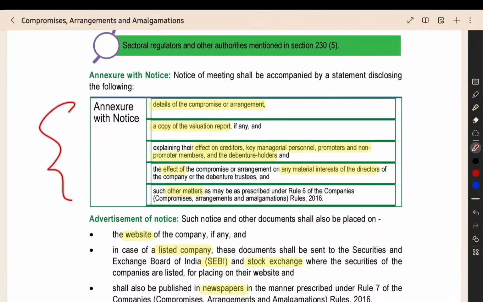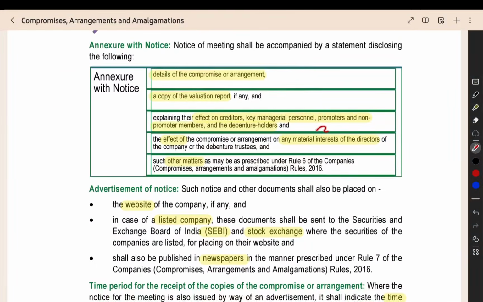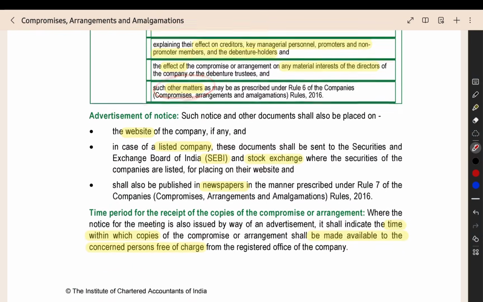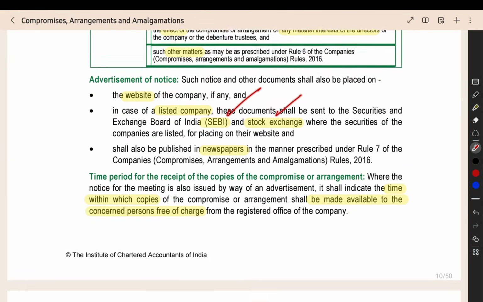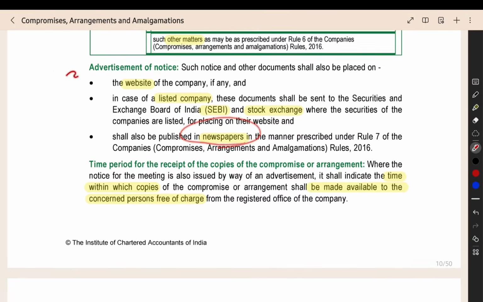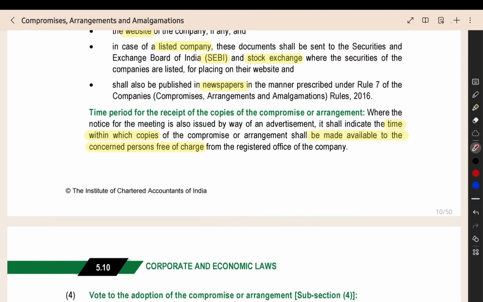So this you have to remember: details of the compromise, valuation report, effect on creditor, member, debenture holder, KMP, then any effect on the material interest, and other matters. Then you have to give the advertisement. You have to give it on the website. If it is a listed company, then you have to send the documents to SEBI and the stock exchange. You have to publish it in the newspaper also. This is the normal provision related to advertisement. Whenever you are doing any big thing, you have to give the advertisement. A similar provision is there here also.